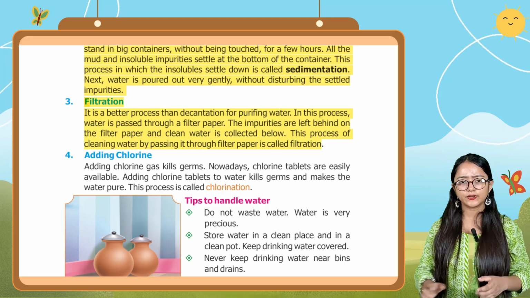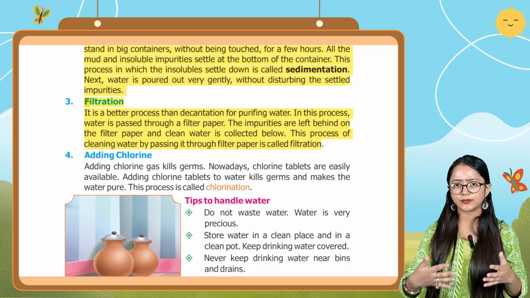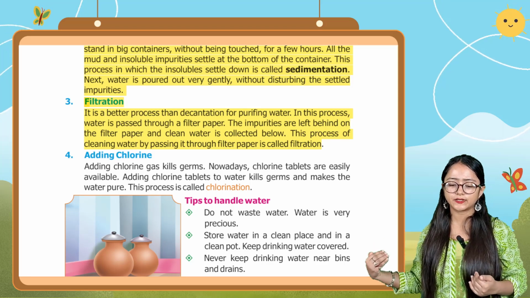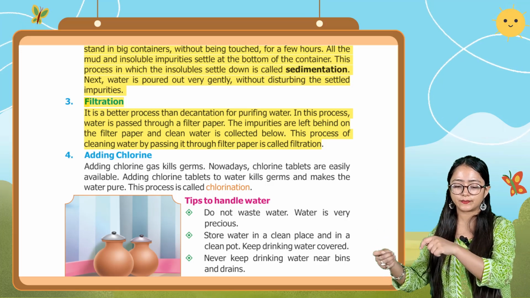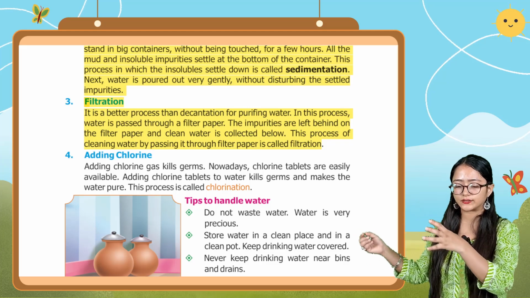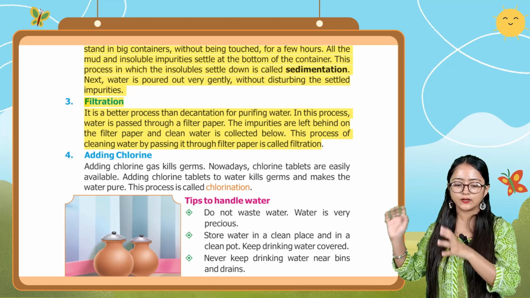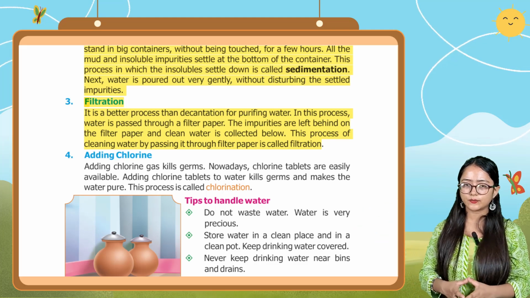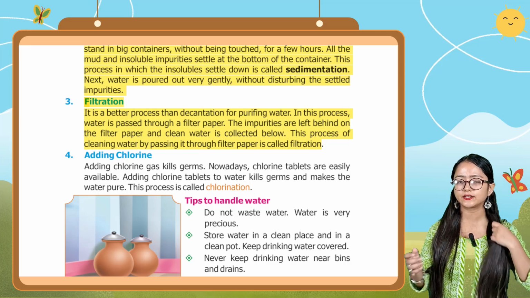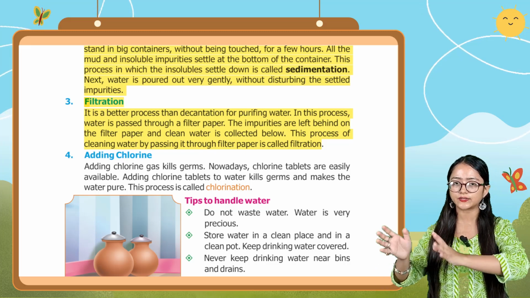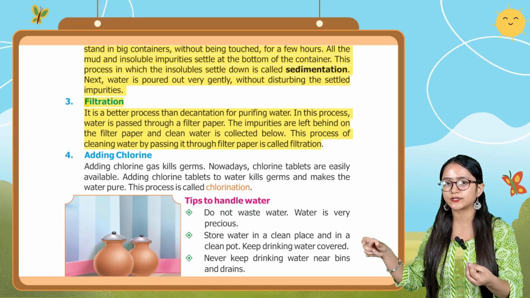So in this filtration, as we compare it with decantation or sedimentation, it is much better. Why? In this process, the water is passed through filter paper, which filters the water. The impurities are left behind and the water gets into the vessel. This process is used for cleaning water, and you can see that in each and every house there are electric ROs, which do this process of filtration.